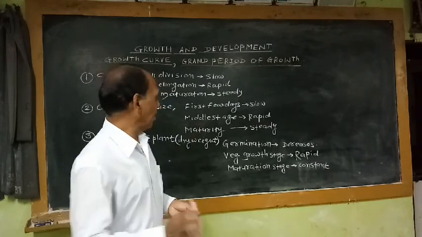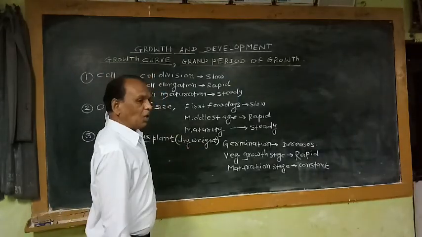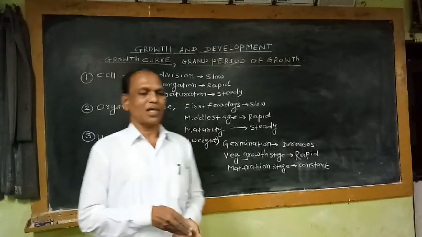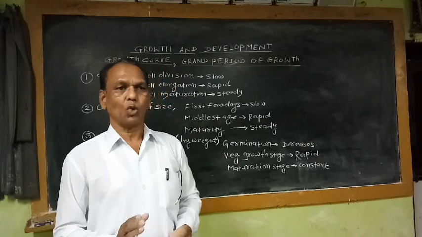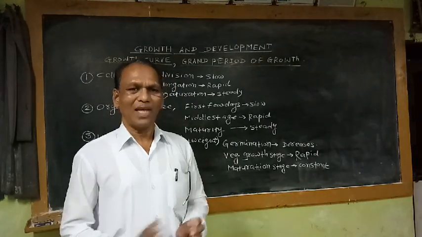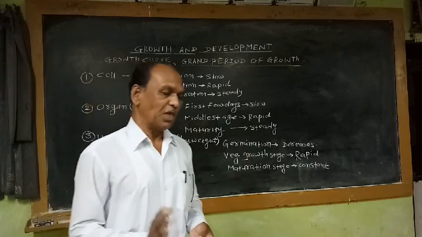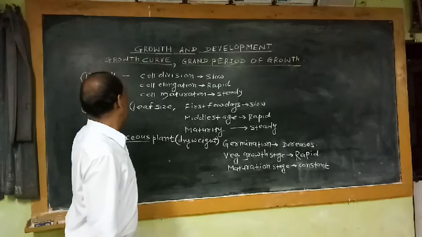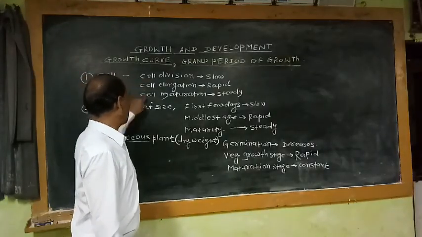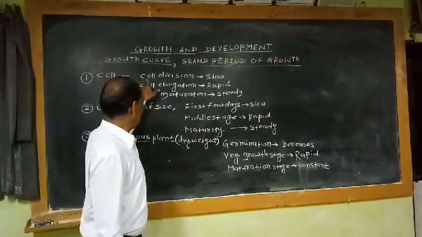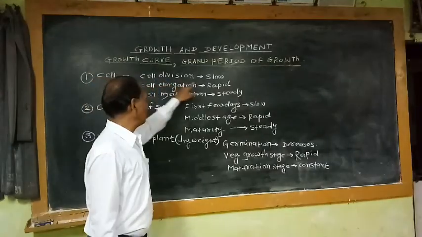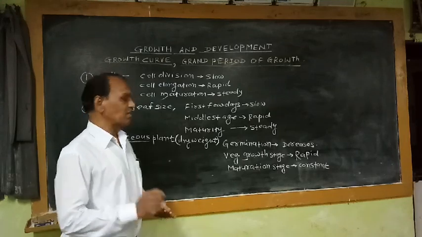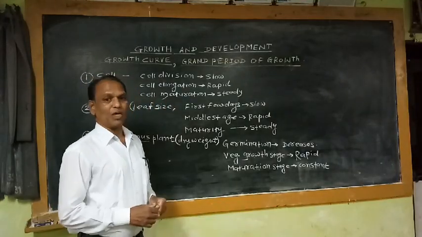For example, if we take the growth course of a single cell, each dividing cell or meristematic cell passes through different phases of growth. Last time I discussed the phases of growth. Every dividing cell, meristematic cell, shows these three phases of growth. The first phase is known as the cell division phase, the second phase is known as the cell elongation phase or cell enlargement phase, and the third phase is known as the cell maturation phase.